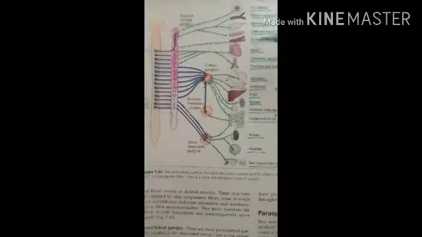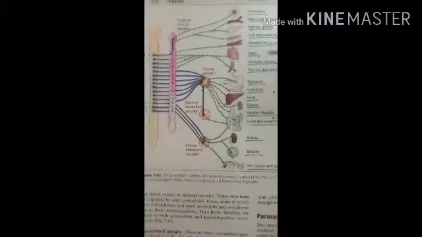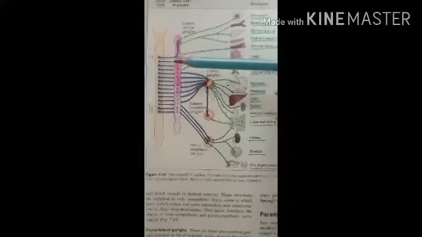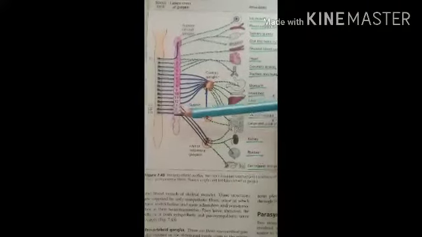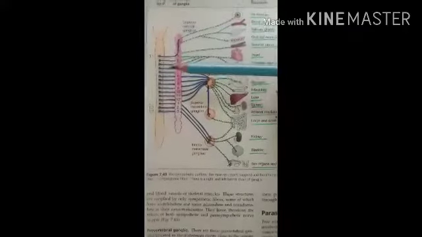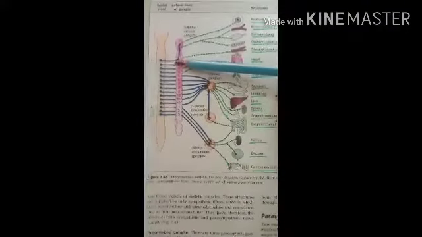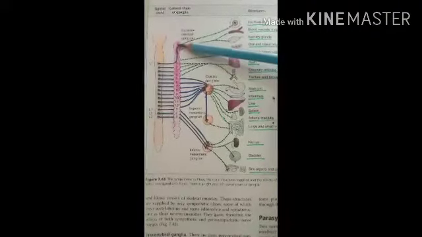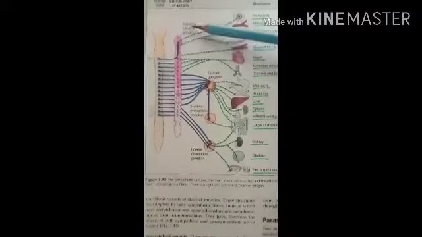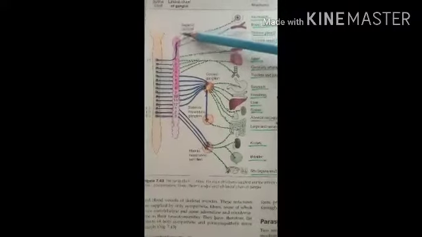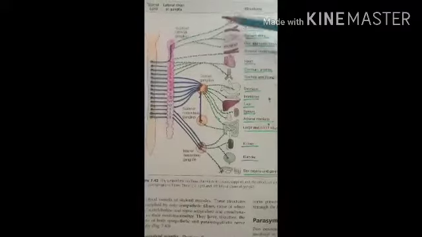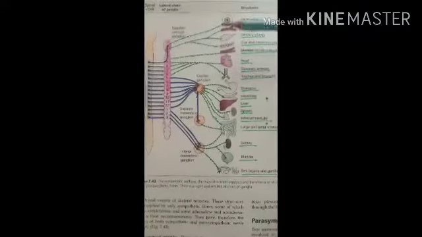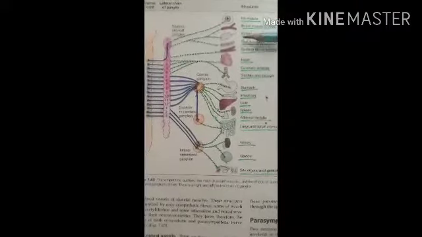So here is the sympathetic nervous system and its function. The sympathetic nervous system arises from the T1 to L3 spinal nerves. The spinal nerves which arise from T1 pass from the spinal cord, go in an upward direction and enter the superior cervical ganglion. As it goes to the superior cervical ganglion, it supplies the pupil of the eyeball, that means the iris muscle. Second, it supplies the blood vessels of the head.